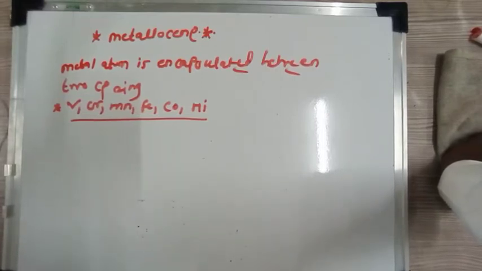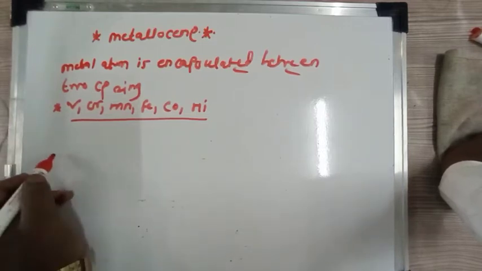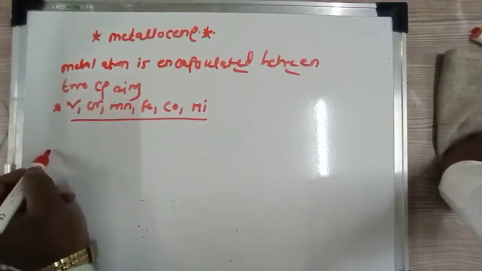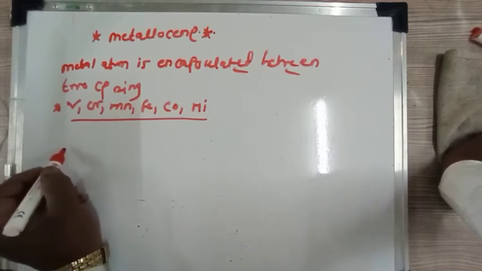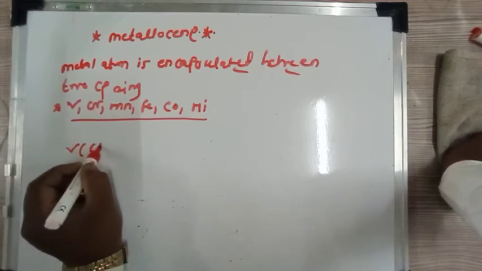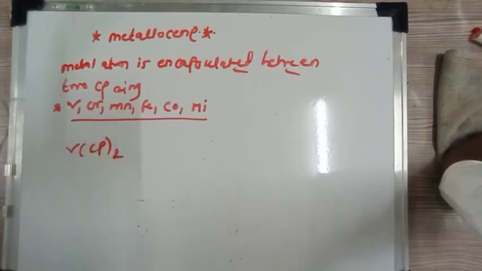Let us consider some examples of metallocenes. If you consider vanadium with two Cp ligands attached to the metal atom, it is known as vanadocene. If chromium is attached, it is chromocene. If iron is attached, it is ferrocene.